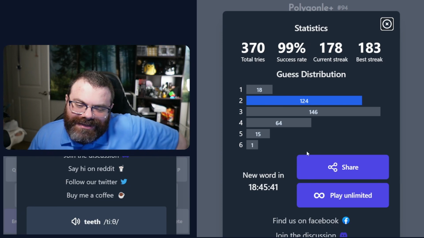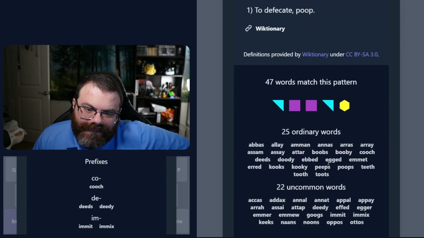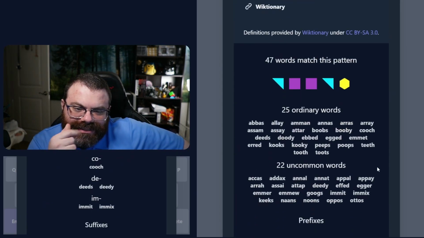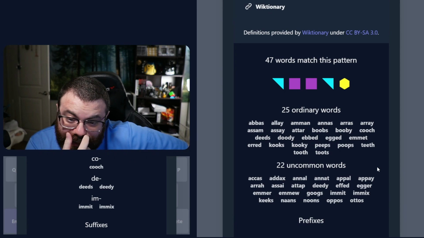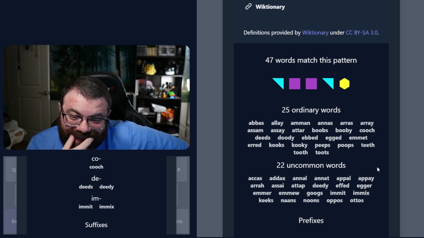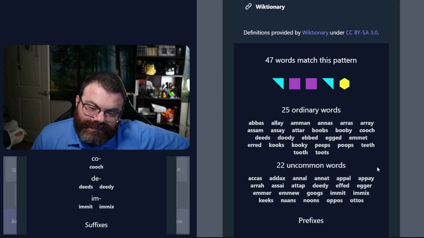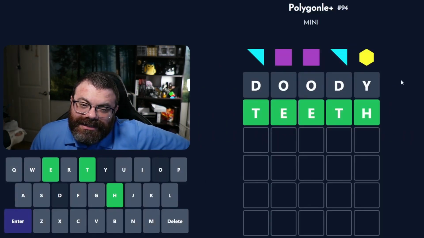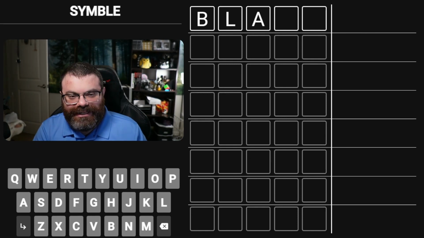Duty teeth. How many fit? Abbas, Alay, Amon, Annas. There's very few words. Array. Array is so good. Duty. Okay. Well, at least I got it in two. Let's do the symbol. Start with Blaze.